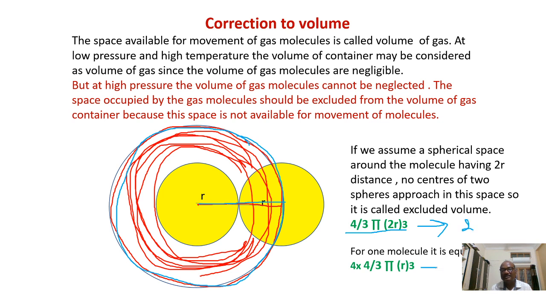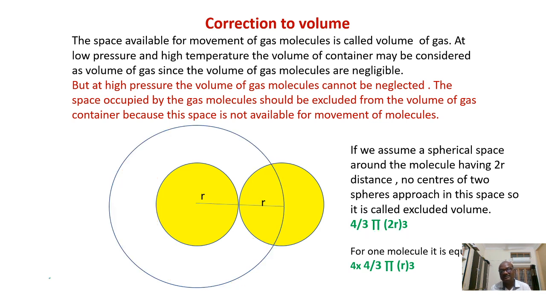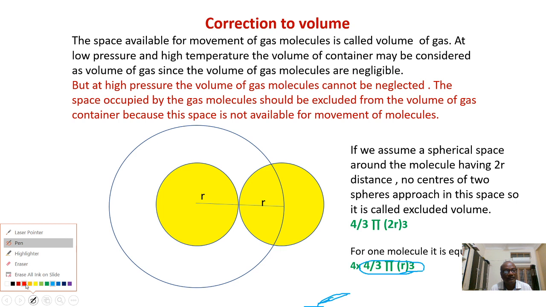For one molecule, if you divide it by 2, we get 4 into 4 by 3 pi r cube. That will be the excluded volume. What is the meaning of 4 by 3 pi r cube? It is the volume of one gas molecule.